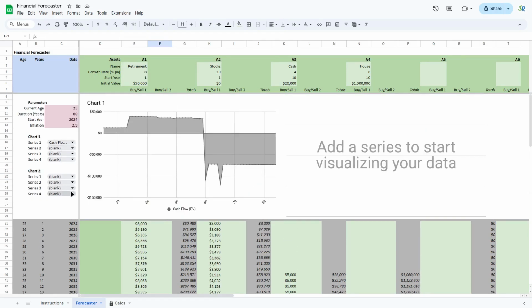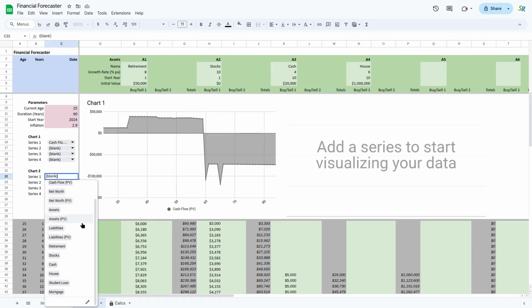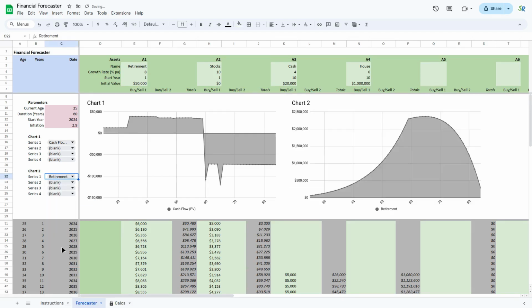Let's have a look at our second chart. And what I want to do here is to go down to retirement, and I'll pop that in. Now this is really interesting. What it's telling us is that all the way up until we retire, we're putting money in and it's accumulating. After we retire, we're taking money out, hence this really big drop off. However, it looks like we're actually going to run out at some point. So perhaps we've been taking a little bit too much money out.